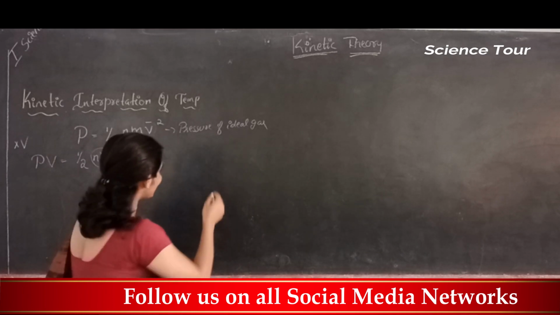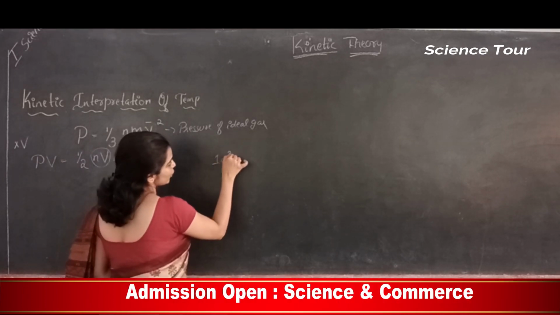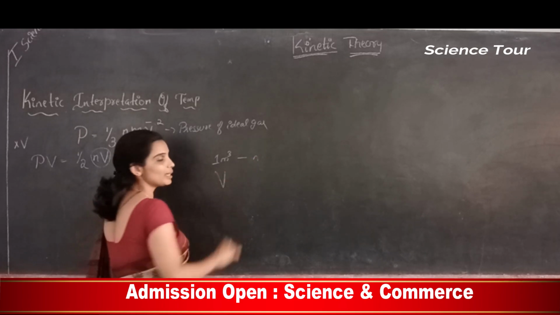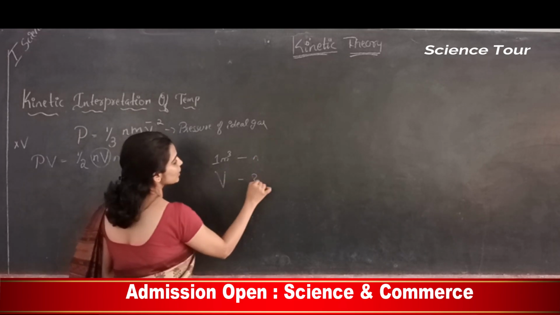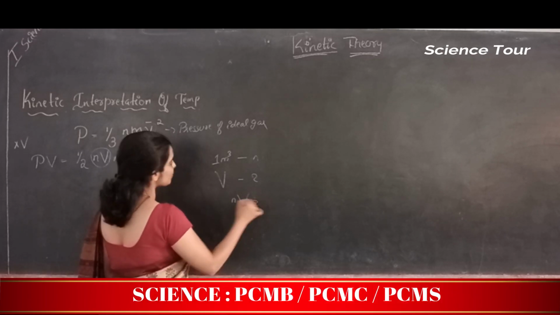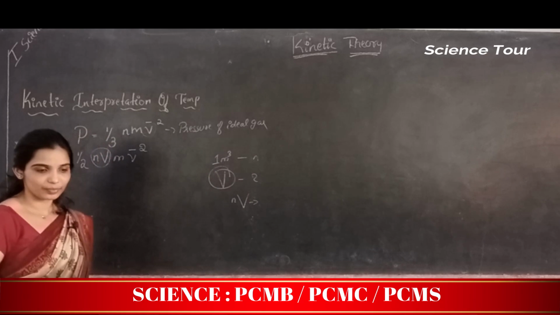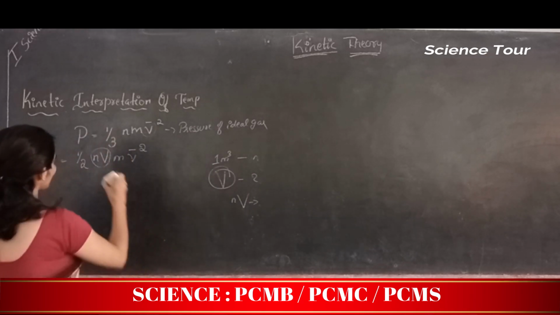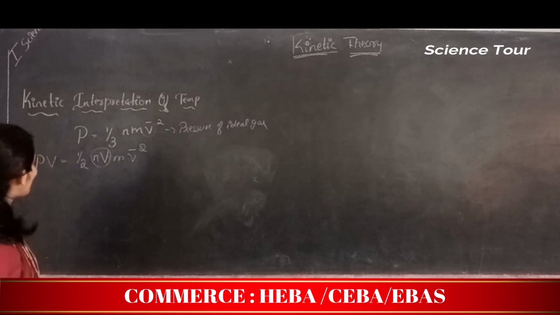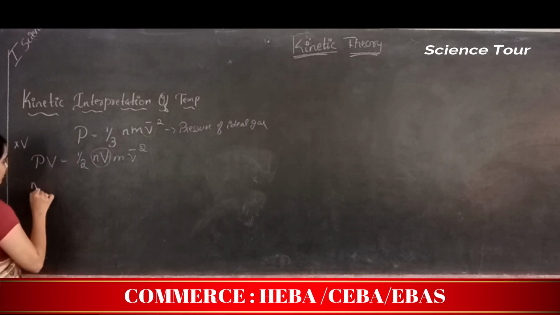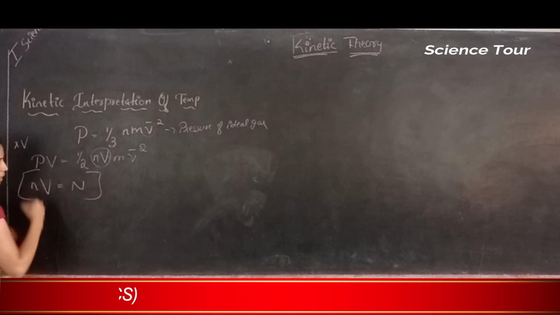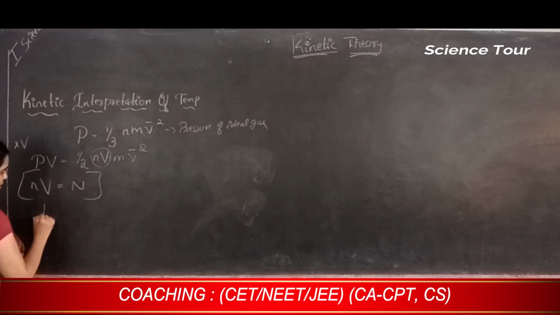In 1 meter cube, you have n number of molecules. In V meter cube, where V is the volume, how many molecules? N into V. This is the number of molecules in this volume. So NV is nothing but the number of molecules in the volume V. So take it as it is.